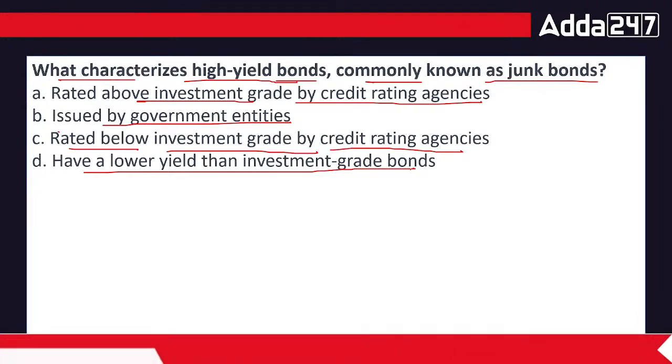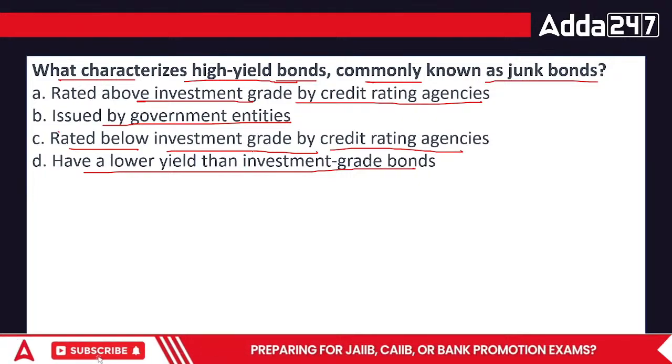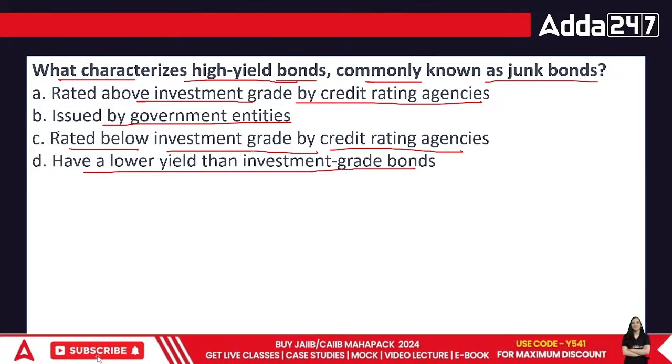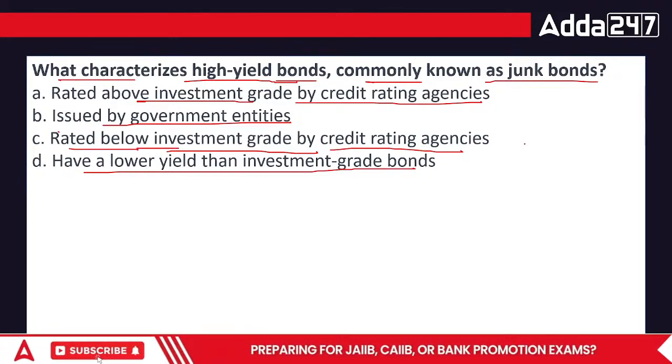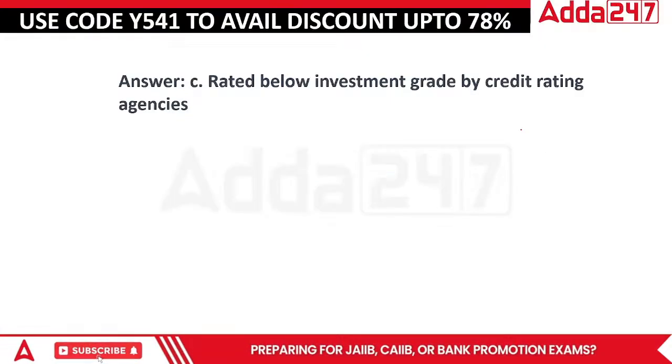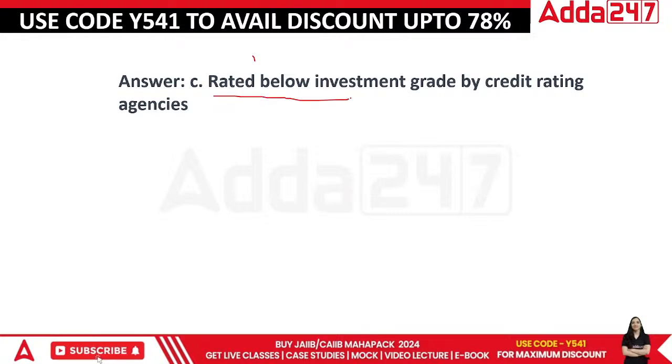So basically these are risky bonds, but once they pay, they pay you good, but the risk is so much. So obviously when you talk about these risky areas, they are rated below investment grade by credit agencies. That's the truth. They are rated below investment grade by the credit rating agencies.